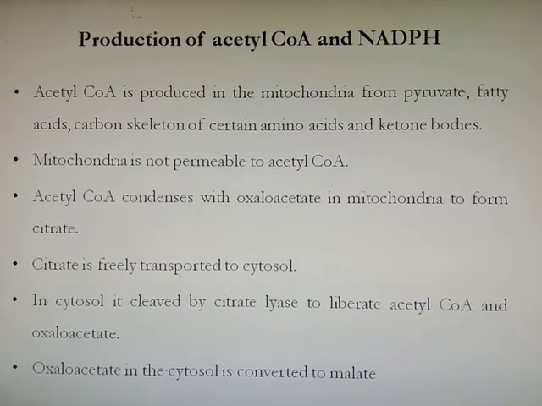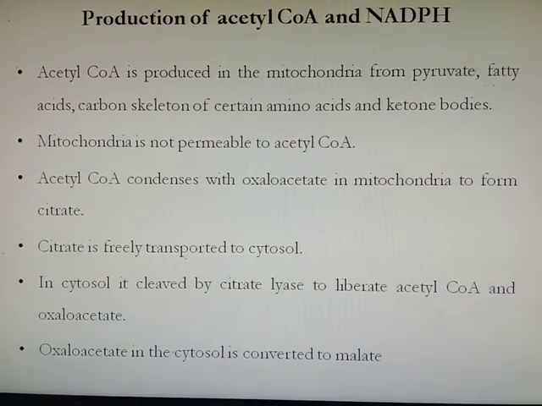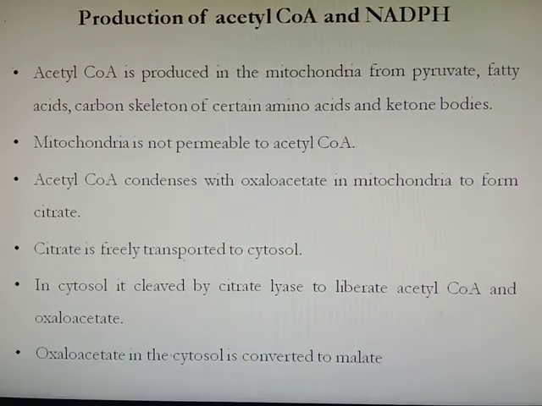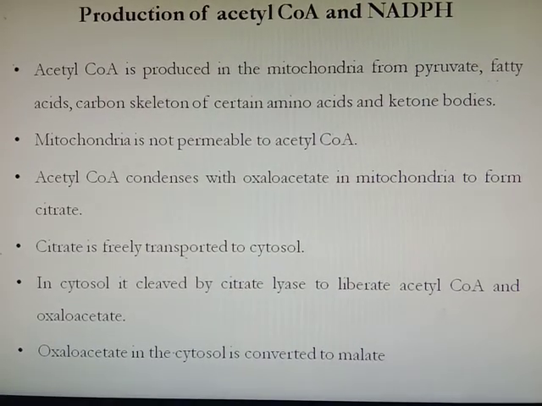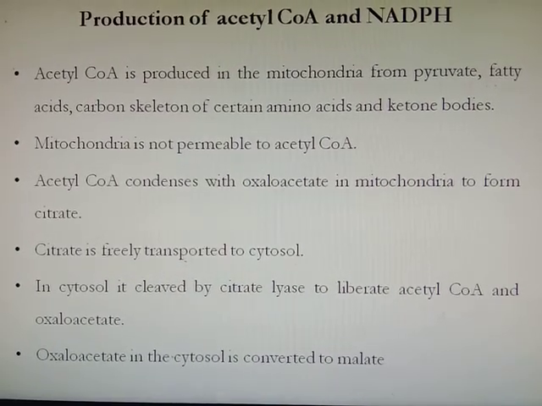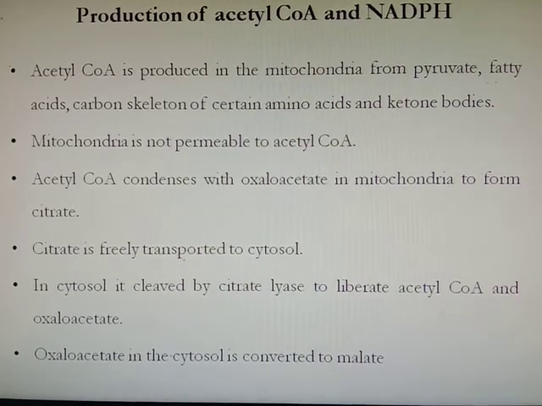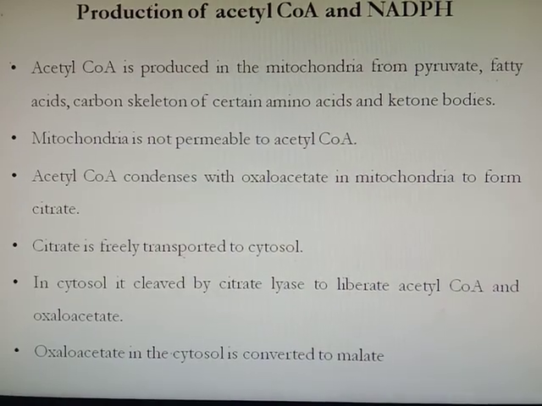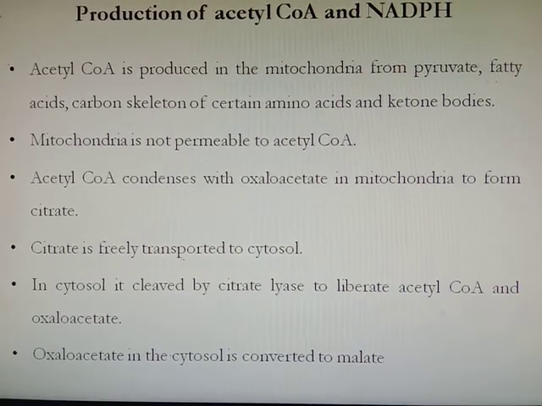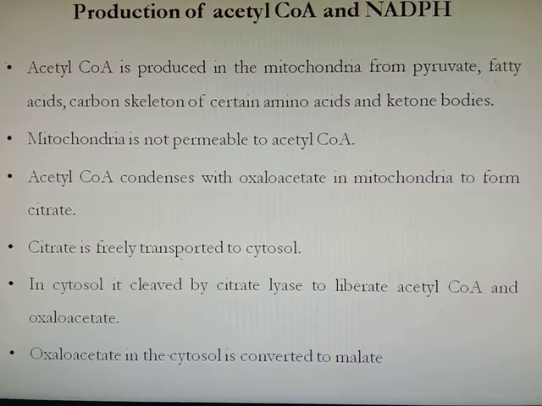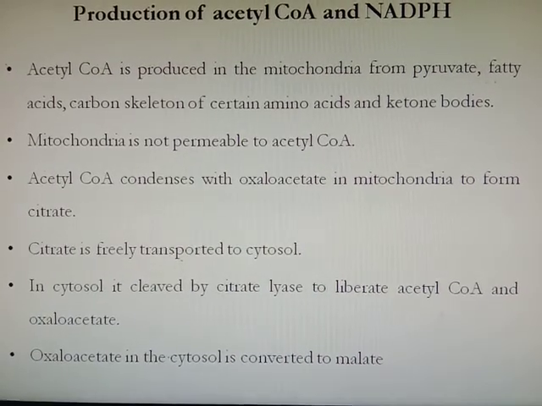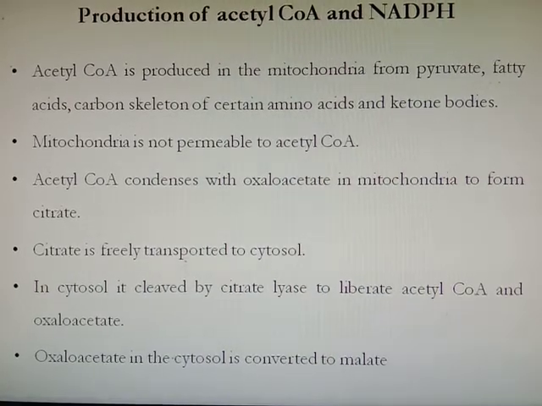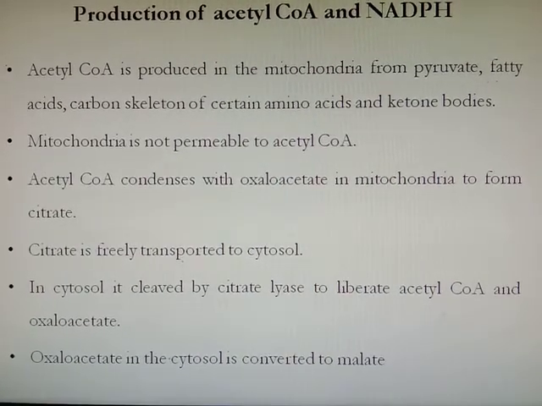First step is production of acetyl coenzyme A and NADPH. The acetyl coenzyme A is produced in mitochondria from pyruvate, fatty acid, carbon skeleton of certain amino acids and ketone bodies. Mitochondria is not permeable to acetyl coenzyme A. Therefore, acetyl coenzyme A is condensed with oxaloacetate in mitochondria to form citrate. Then this citrate is freely permeable, so it can transport to cytosol.